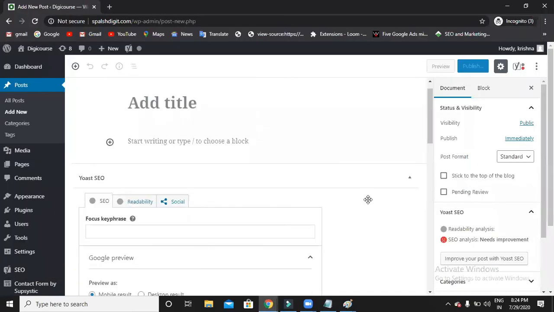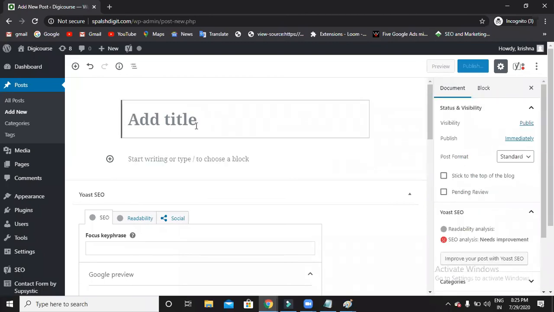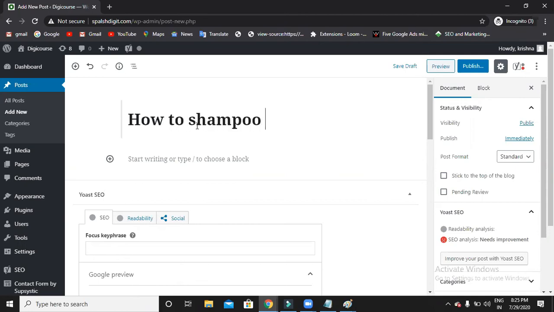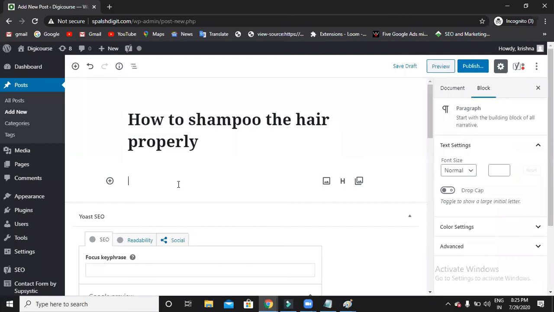Now let us start writing the blog here. This is the blog post title and blog post description. Do remember your meta title and blog post title need not be the same. If it is the same, no problem, but it is not mandatory to be the same. This is what the title means. Let me start writing some blog here.